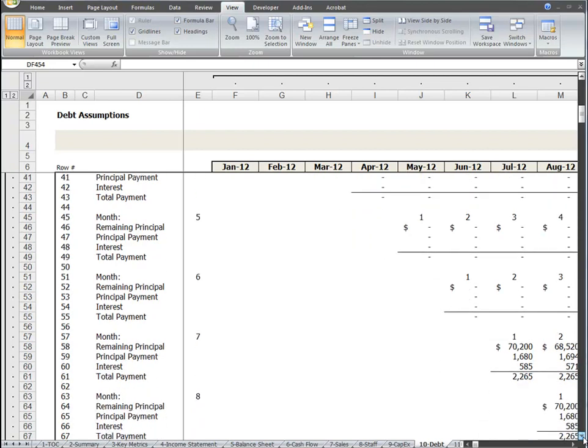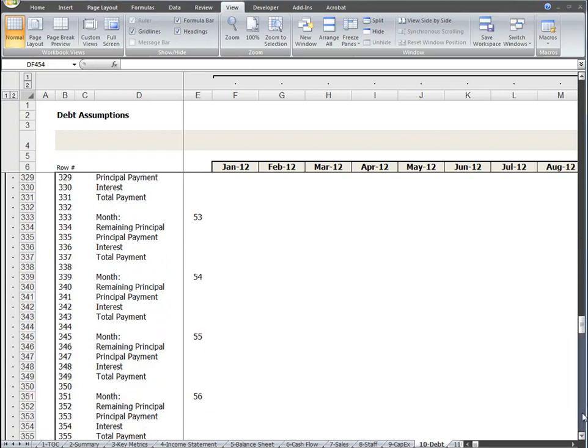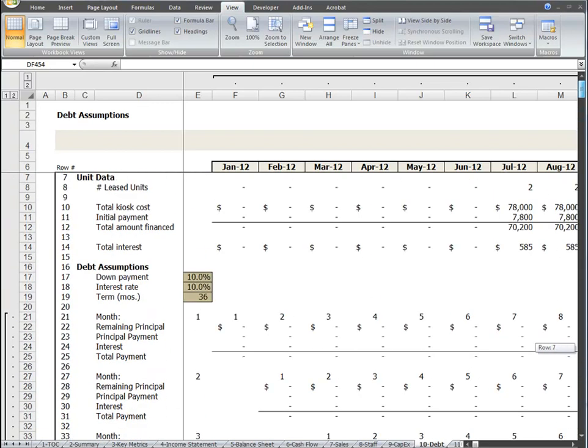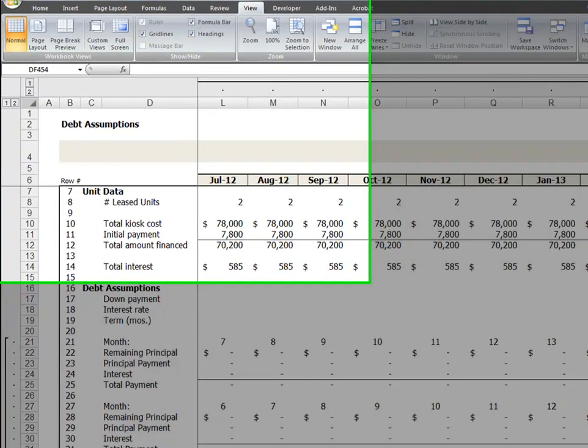Much like we did with the CapEx worksheet tab, the worksheet is set up for the potential of new debt each month to completely automate the worksheet. Now let's take a look at how we've made this worksheet and how simple it is for you to use it for your business planning.